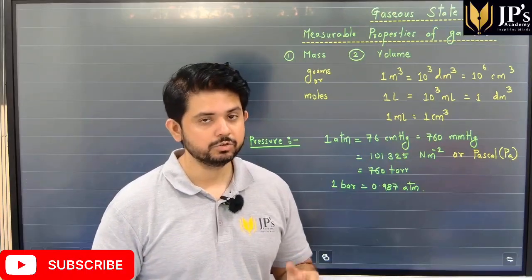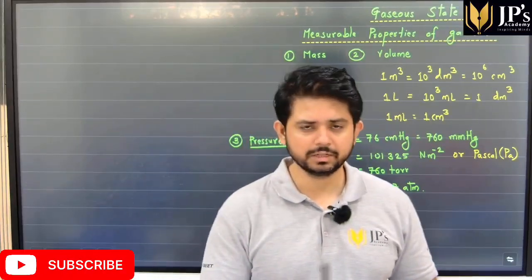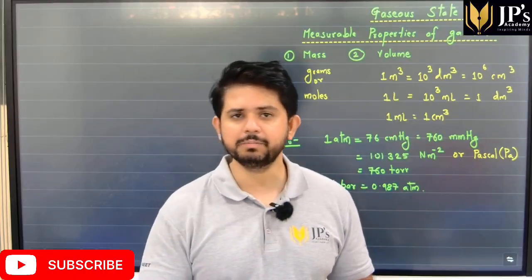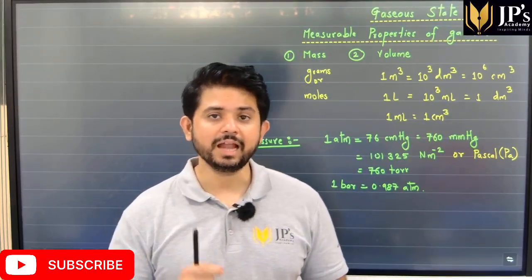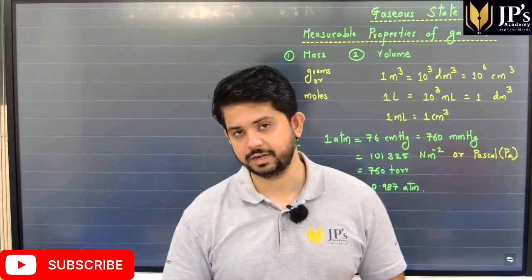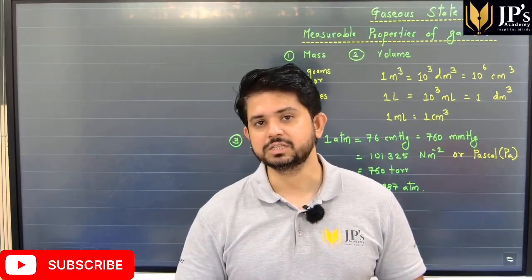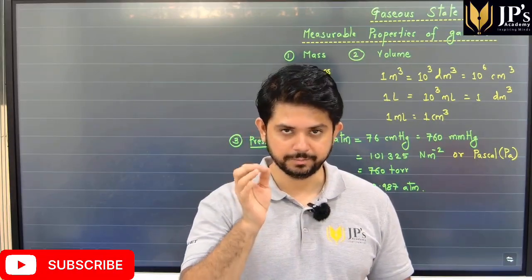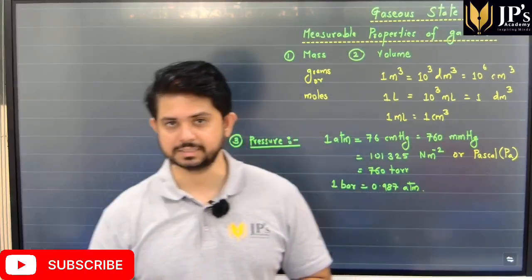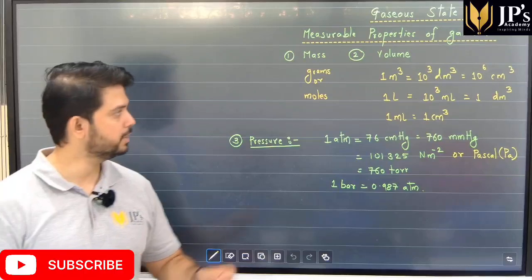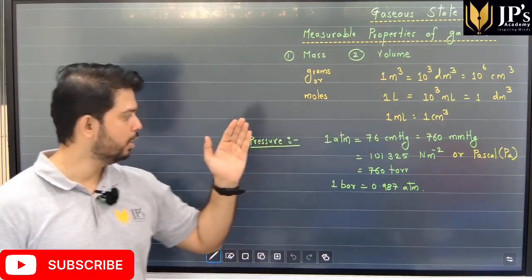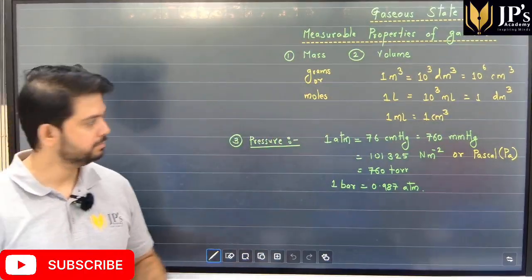When gas molecules rapidly move in random directions, they collide with the walls of the container and exert pressure on the walls. This pressure is termed the pressure of the gas. I've written various units that we'll be using in this chapter for volume and for pressure.